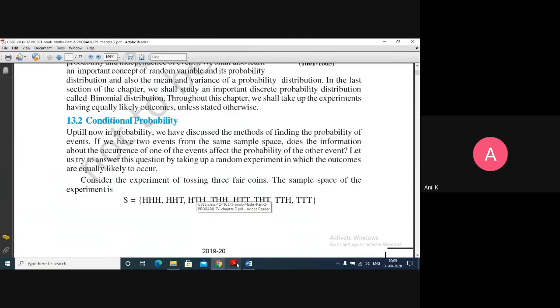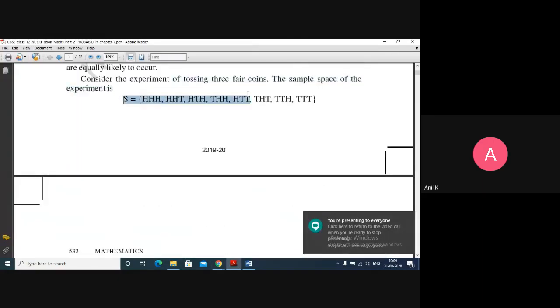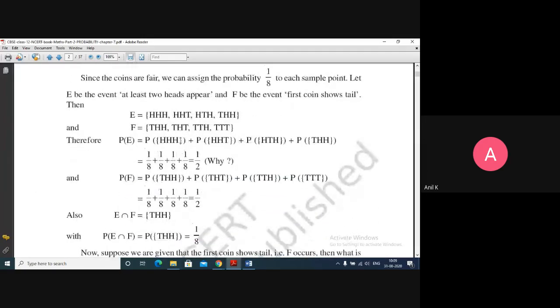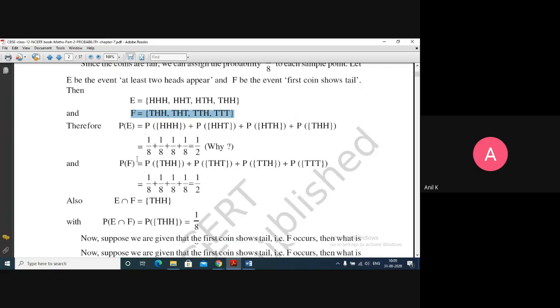Okay, come to this. We are taking the sample space as this one. We already explained there are 8 elements in the sample space. Then E is the event of at least two heads. We consider F as starting with T. So these are the outputs we already considered. Now the probability of E happening: there are 4 items, so 4 upon 8, that is 1 upon 2. Probability of F is also given as 1 upon 2.